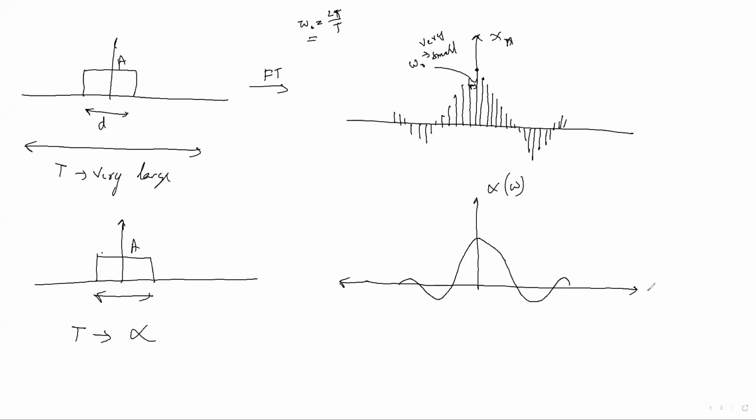You can write f now. This is the Fourier series if we take T tends to infinity. But you can replace this x n with X of omega, because this is the Fourier transform.